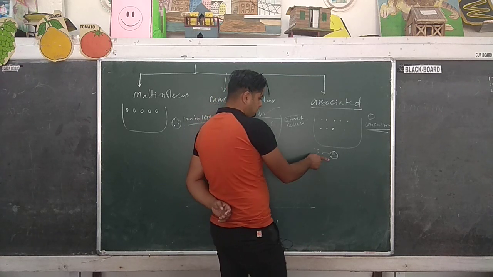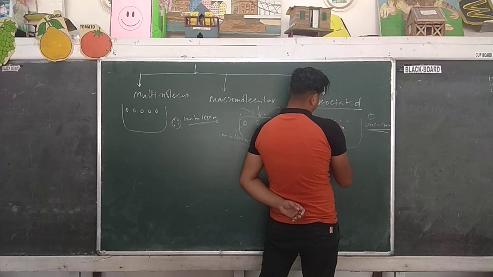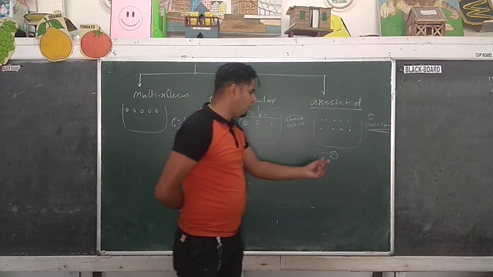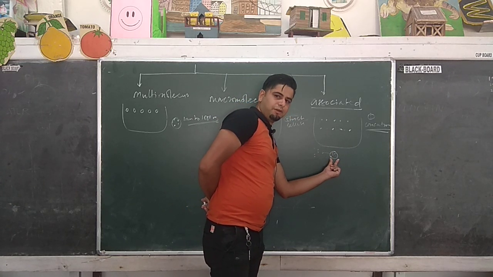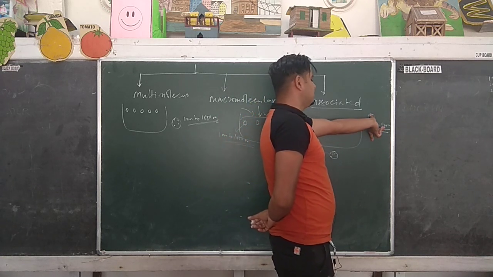Got it? Now these smaller particles will form this type of colloidal particle only if they attain a certain concentration.